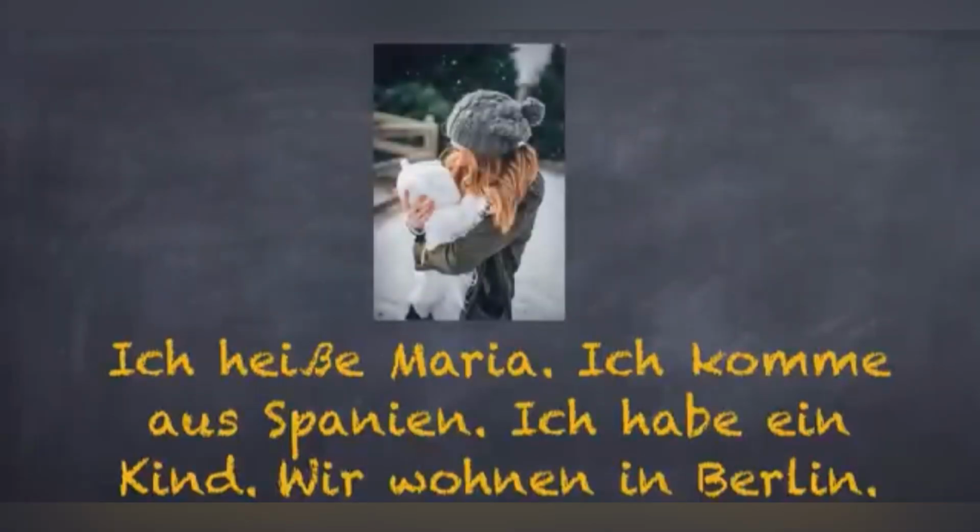Let's look at another example. Try to concentrate on the use of the pronouns ich and wir. Ich heiße Maria. Ich komme aus Spanien. Ich habe ein Kind. Wir wohnen in Berlin. Maria is talking about herself, hence using the pronoun ich. As soon as she talks about herself and her child, she uses the first person pronoun in plural, wir.